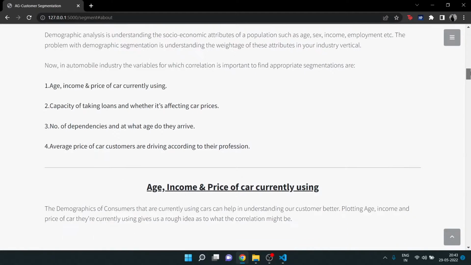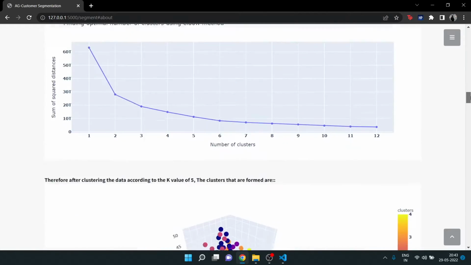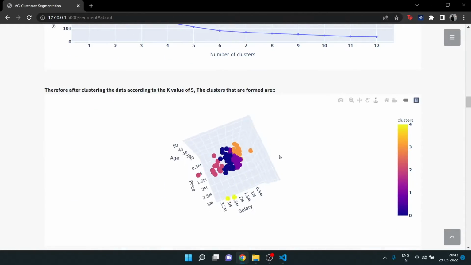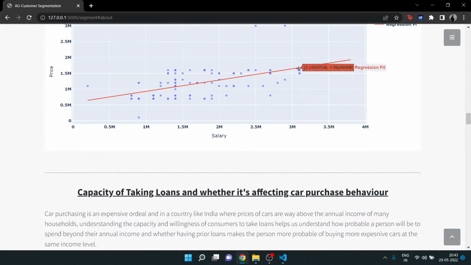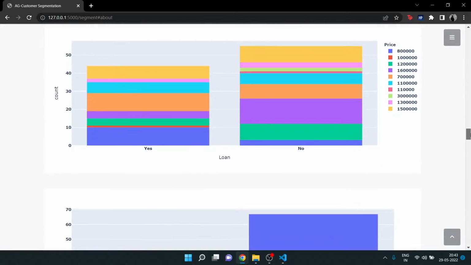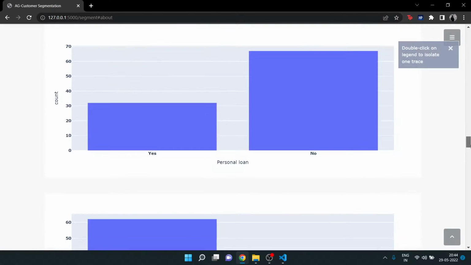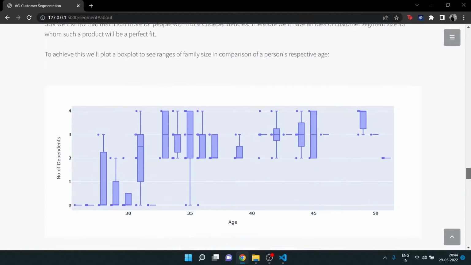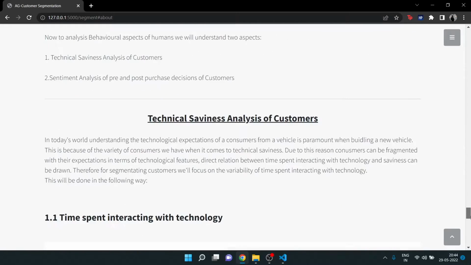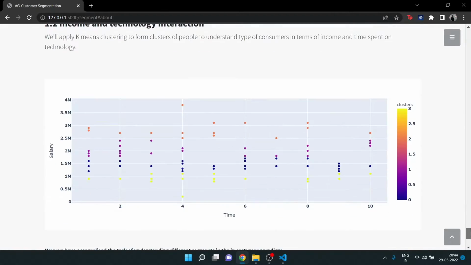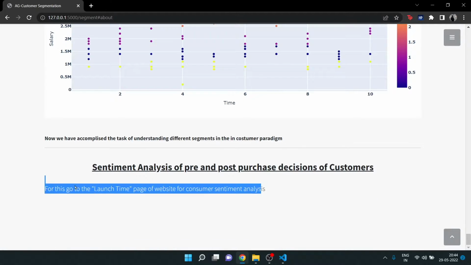Now coming to the demographic part, I've created clusters using k-means clustering after finding the best fit using the elbow method. Along with this, we'll be using linear regression to try to find dependencies. The visualizations on the website are interactive to better cater to everyone according to their specific needs. Now coming to the behavioral analysis, I have segmented on technical savviness using time spent on the phone. Also, pre- and post-purchase decisions will be understood under the launch time page.